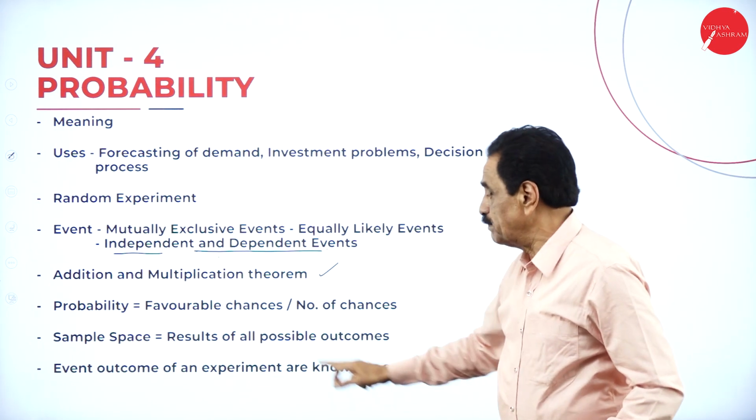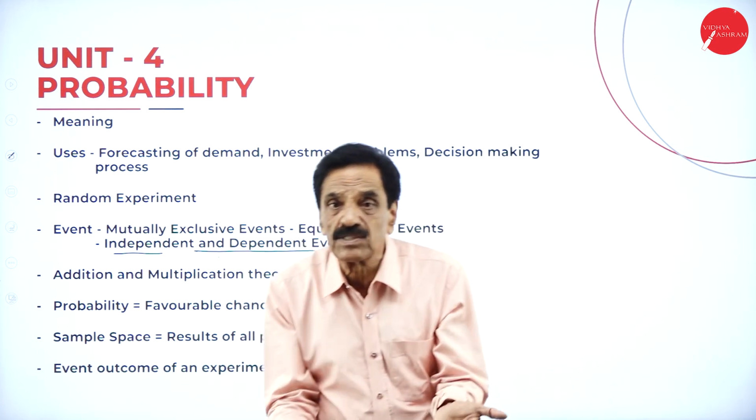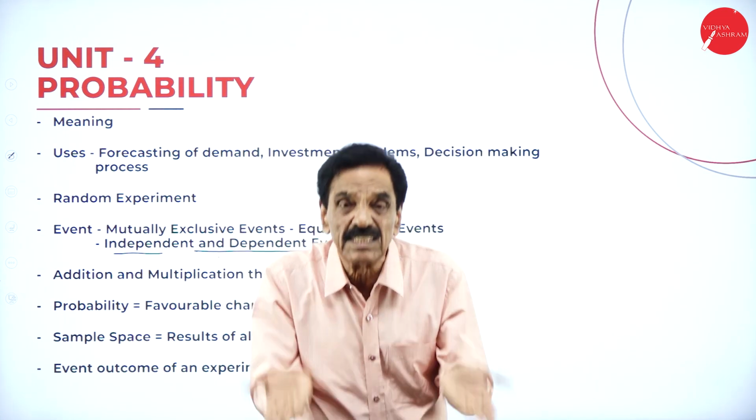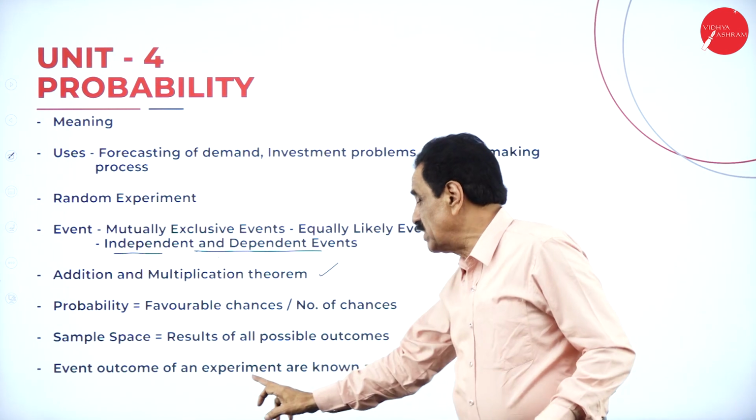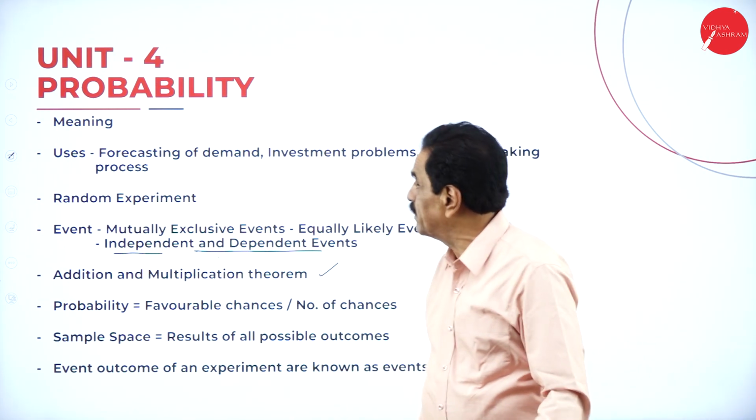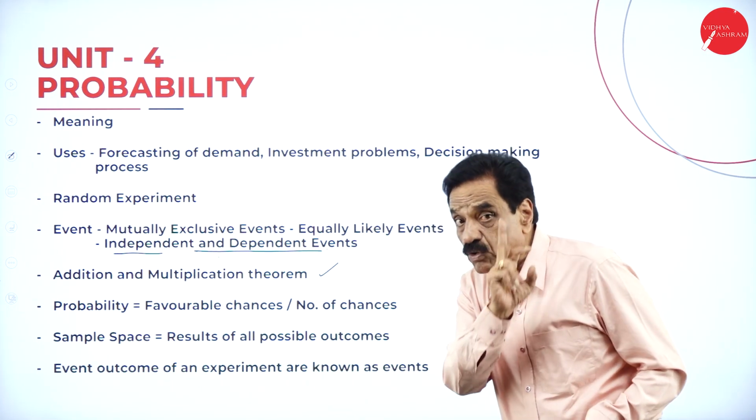Then sample space means the result of all possible outcomes. I have shown you when 2 dice are thrown, there are 36 chances. That's called the outcome. Then, an event of an experiment: what's an event? The outcome of an experiment is known as an event.